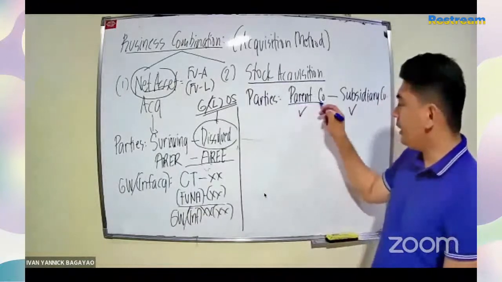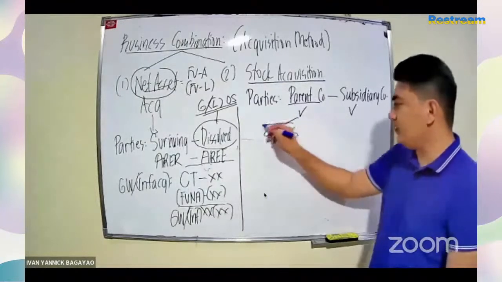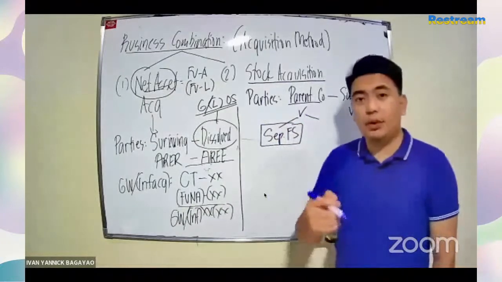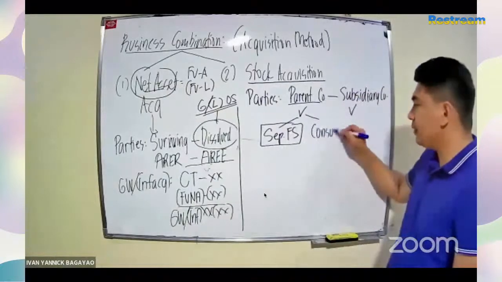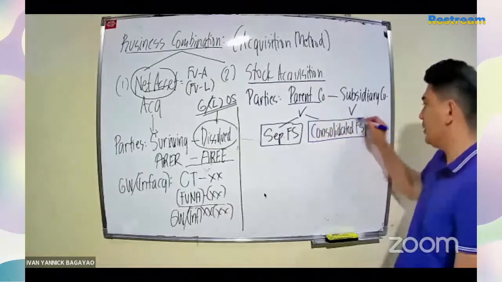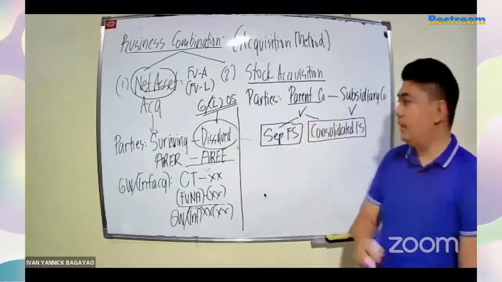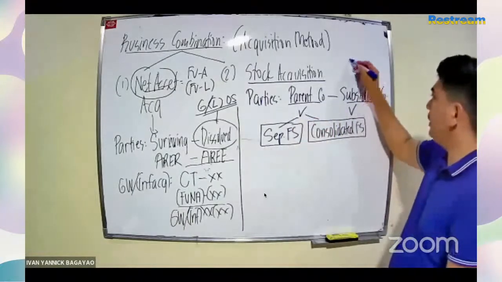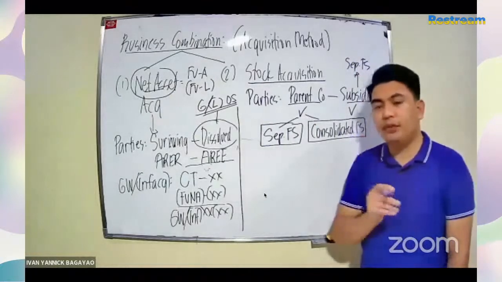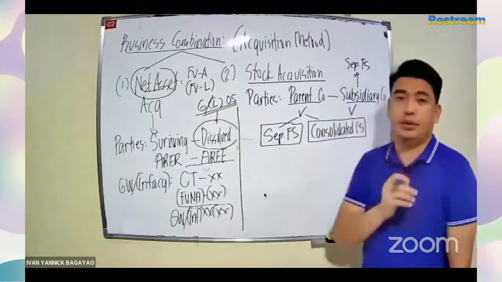But the parent company has to prepare not only the separate FS of the parent, for example, Jollibee, but is obliged to submit also the consolidated financial statement, Conso FS. At syempre, itong subsidiary, ang i-prepare lang niya is yung separate FS niya. So ibig sabihin, sir, kung may consolidated FS itong parent company, what if hindi fully owned yung subsidiary?